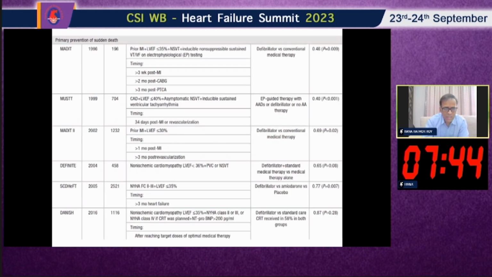This is about the primary prevention of sudden death, that is, the ICD trials. All the trials we know: MADIT, MADIT-II, MUSTT, DEFINITE, SCD-HeFT, and the Danish trial. In all these trials it has been shown that after implantation of an ICD, there was definitely less sudden cardiac death in the ICD arm in comparison to medical therapy or other therapy. So ICD is definitely helpful for reduction of sudden cardiac death, without any doubt, as primary prevention.